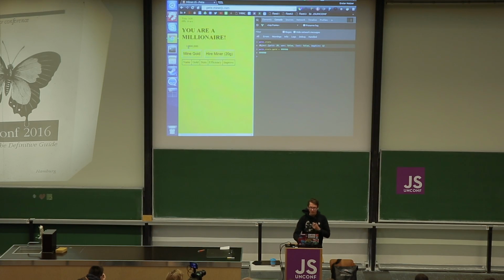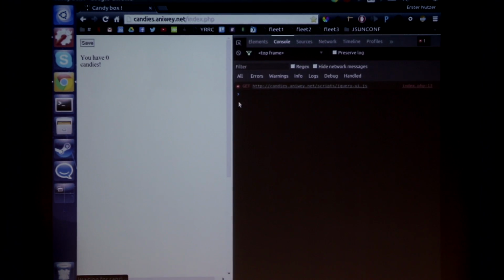But that's something I programmed myself. It was pretty easy to hack. Now try a real example. I already talked about Candybox.